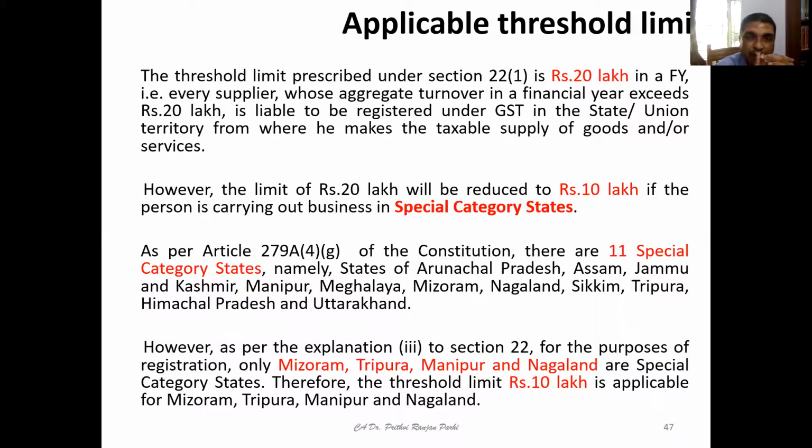Okay. Now, friends, we have understood under section 22(1), rupees 20 lakh for the financial year is the basic turnover limit, and for special category states 10 lakh is the basic turnover limit, but it has been increased subsequently in some situations. When I say special category states, I am referring to these states: Mizoram, Tripura, Manipur, and Nagaland.